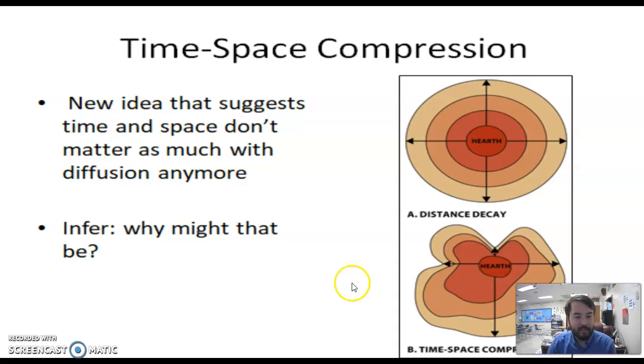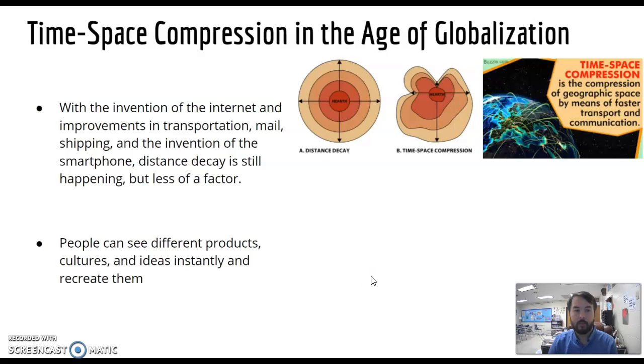There you go. So let's make an inference. Why might that be? Why might we see something even though we're far away from the hearth in today's day and age in 2020? It's because of technology, the internet. Improvements in transportation, mail, shipping, the invention of the smartphone. Distance decay is still happening, but it's less of a factor. People can see different products, cultures, ideas instantly with this thing, okay?